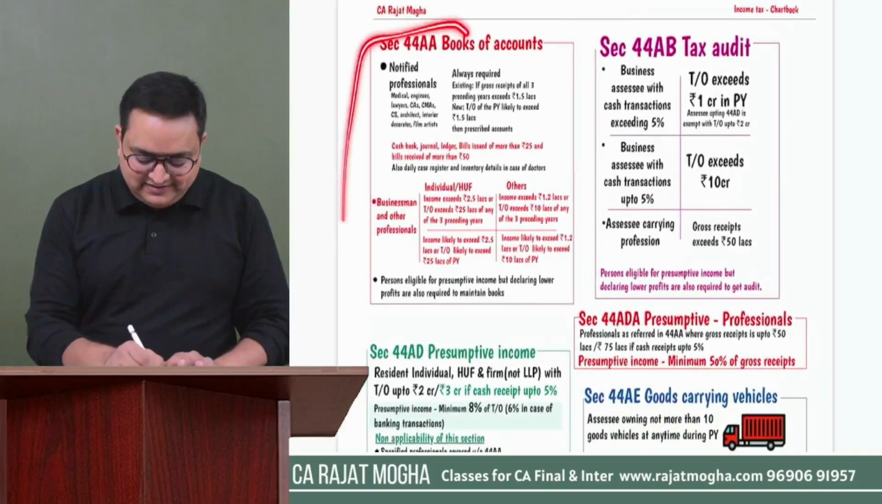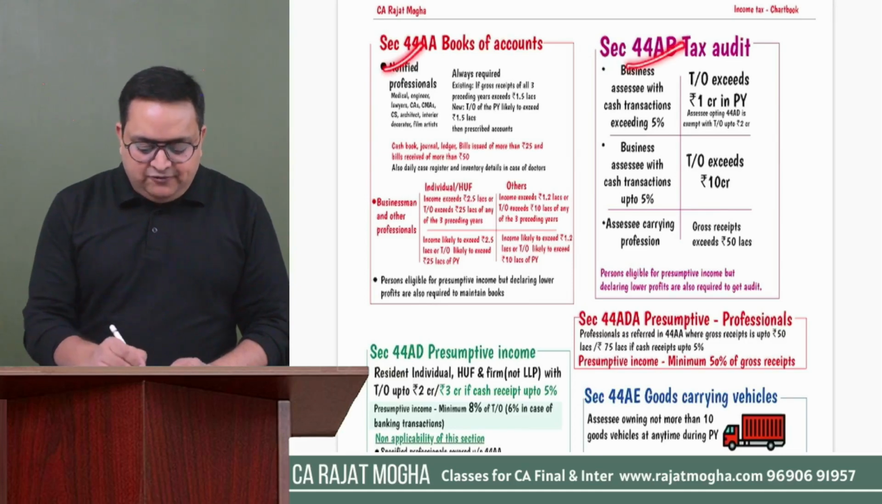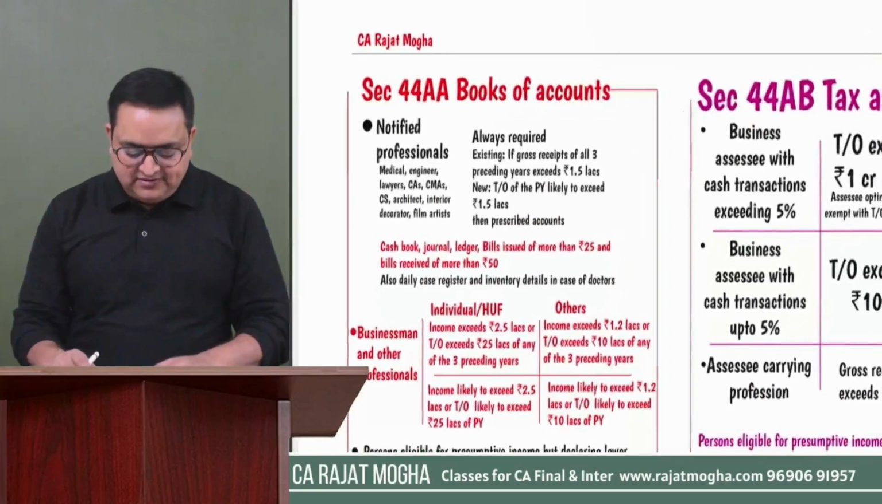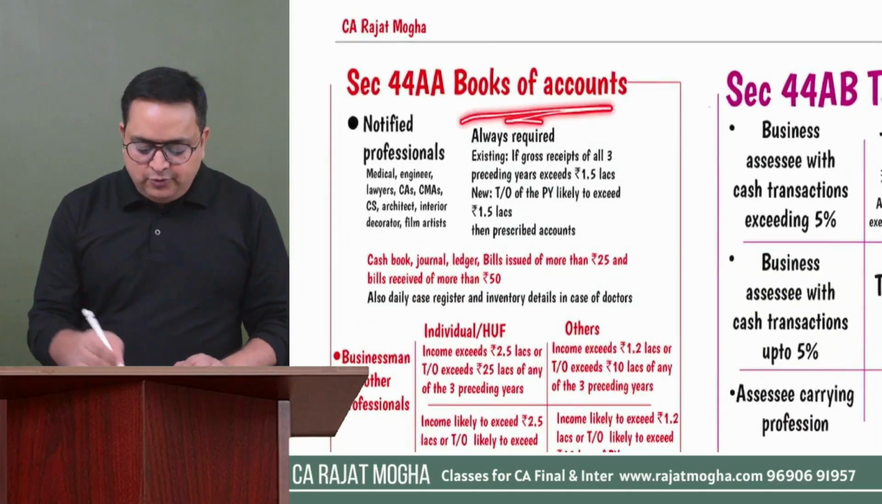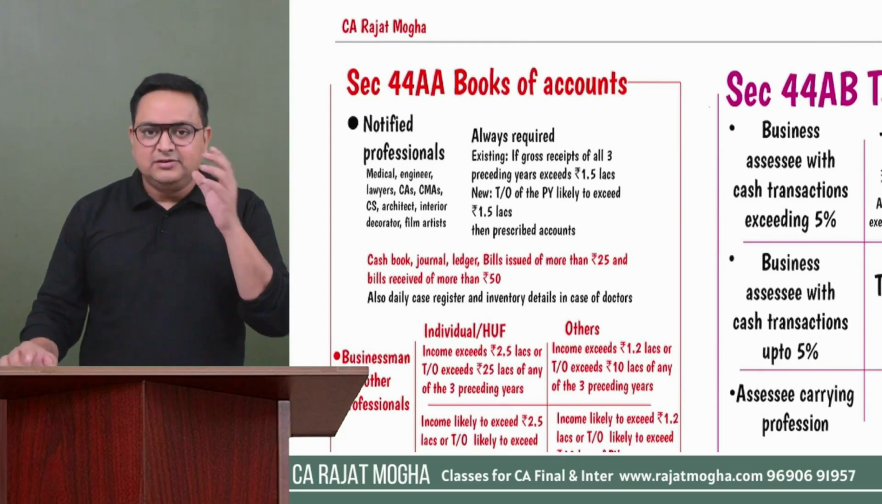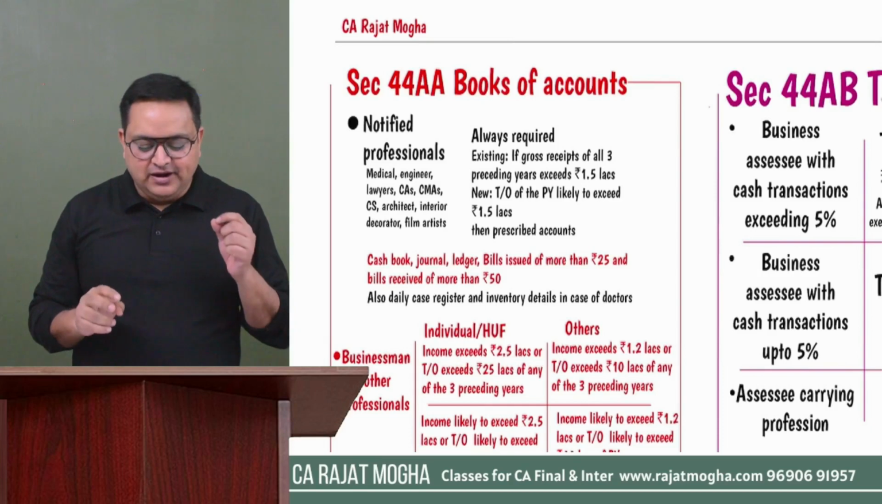Okay, again these sections, this page is very important. 44AA, 44AB. 44AA is maintenance of books of accounts, 44AB is tax audit. So first discuss 44AA, who is required to maintain books of accounts. Again, an important section for examination purposes. So first of all, here again you have to make two groups. You have to make two groups for 44AA.